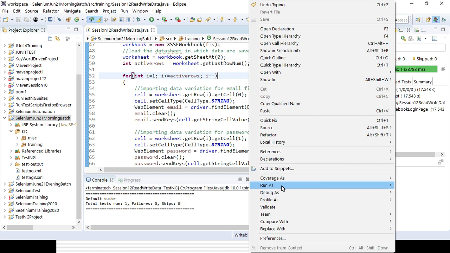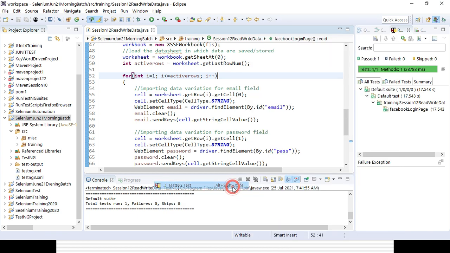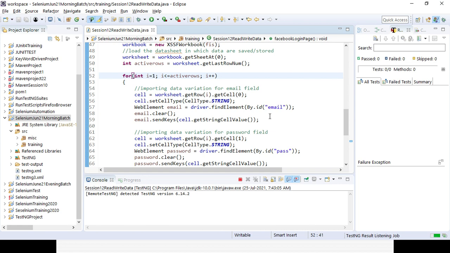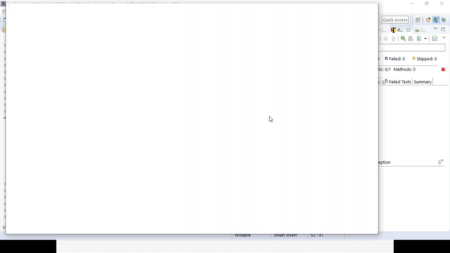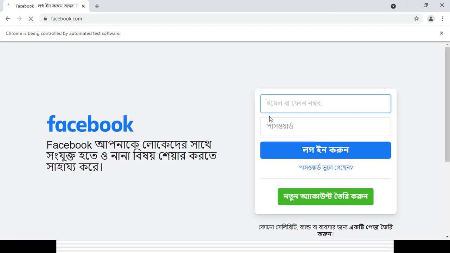So it will run the data for the 5 different sets of values from the Excel sheet, and definitely for each and every combination it will update the status as pass. So that's why you can try to read the data from an external source such as Excel, and in a similar way you can write the data in the same row. So you can read and write the data from the external source with the help of data driven testing.